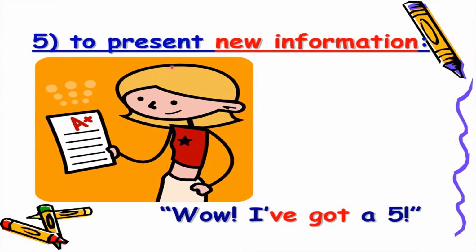Number 5 is to present new information. This is the first time you hear something and that information is new, and you've just said, wow, I've got an A plus. So that's the information that you have just received, and that's new to you.